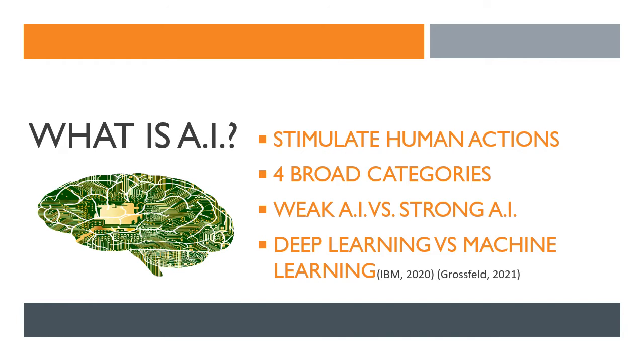To begin with, what is AI? AI can be defined as a computer program which is used to simulate the actions of a human mind and minimize human efforts, and it also includes learning and problem solving. AI was categorized into four broad categories by Stuart Russell and Peter Norvig: systems that think like humans, systems that act like humans, systems that think rationally, and systems that act rationally.